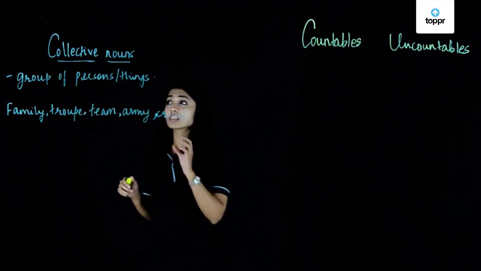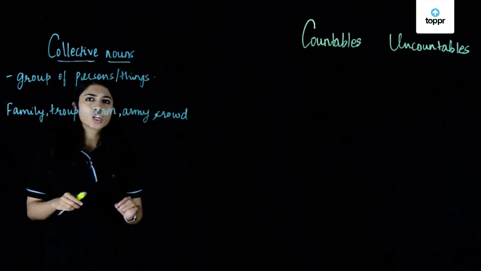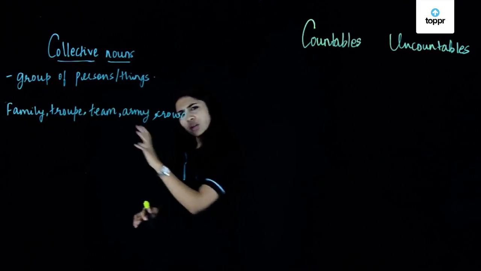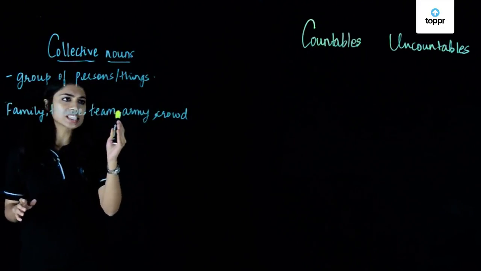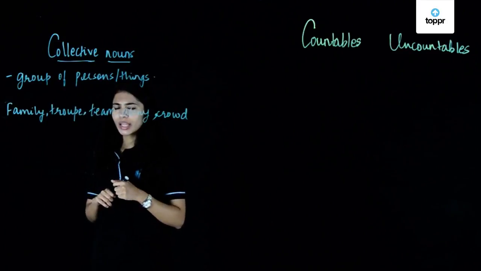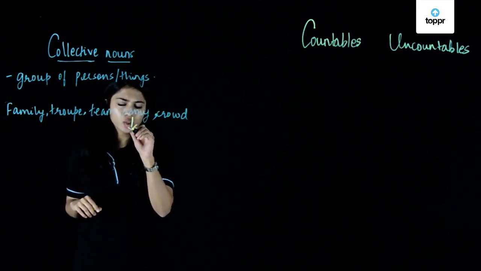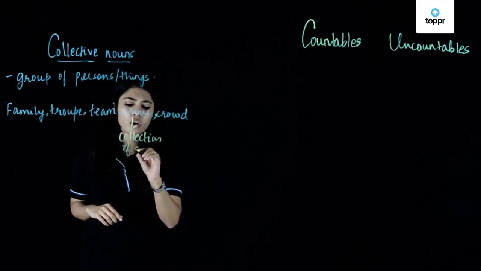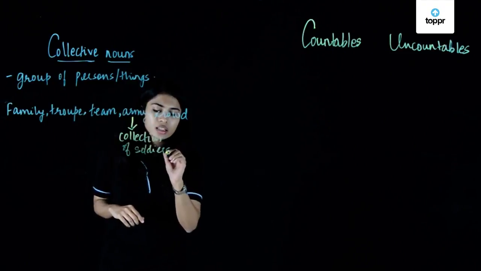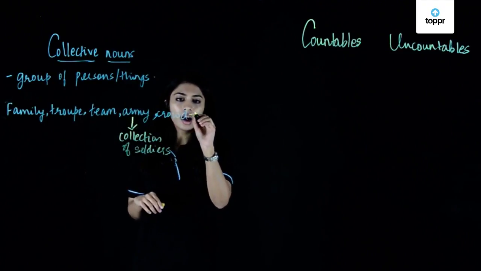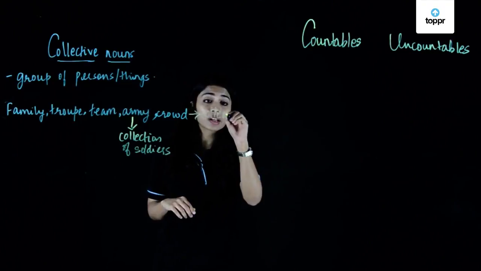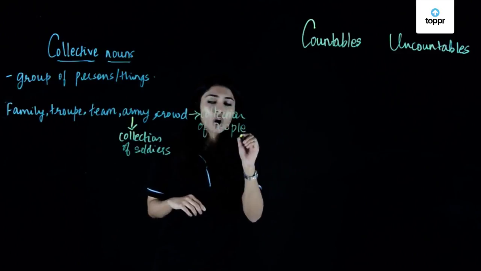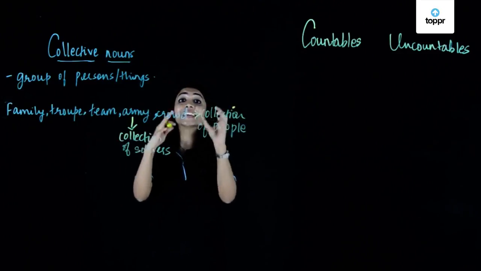So collective nouns refer to a group of persons or things. They talk about things collectively or as a unit. So let's look at these examples: family, troop, team, army, crowd. Let's take army. When I say army, I mean it's a collection of soldiers. Similarly, when I say crowd, I am talking about a collection of people. So we talk about things or people as a whole, as one unit.